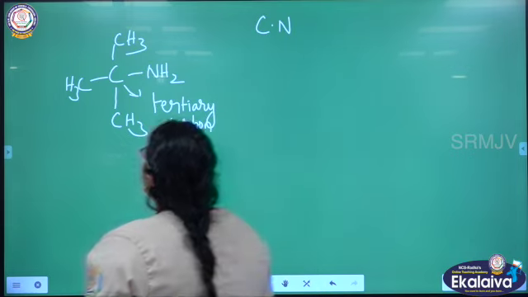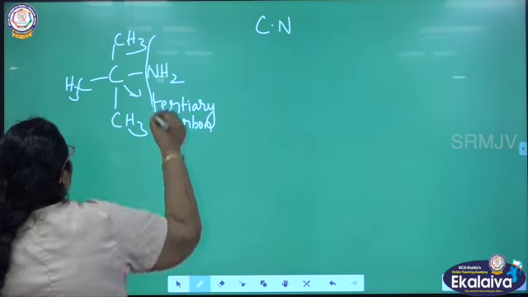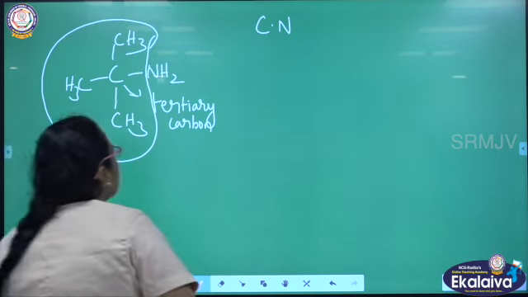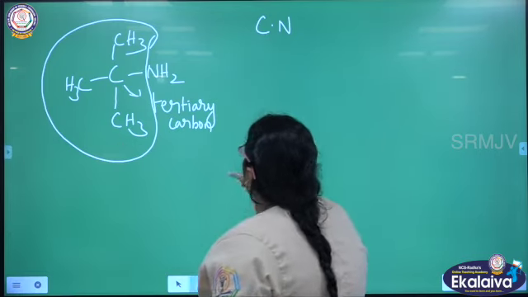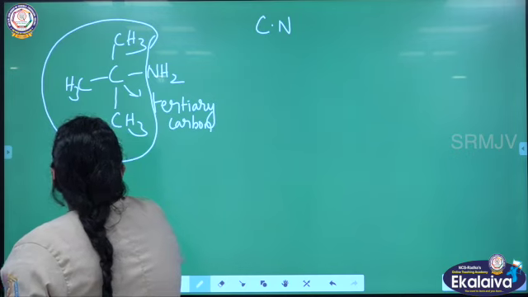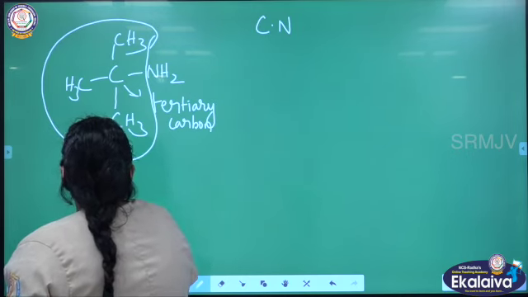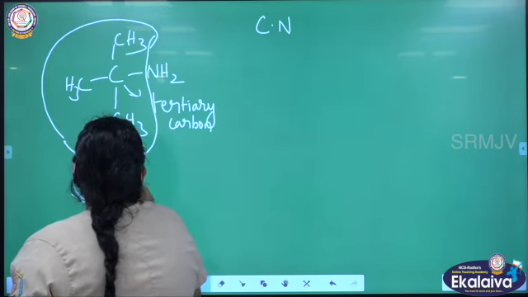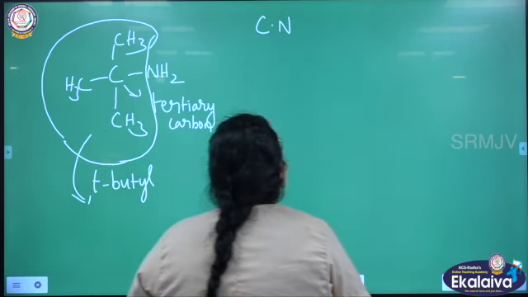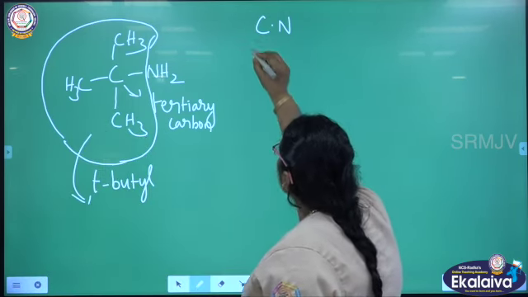And what is that group? It can be called tertiary butyl. How will you give the common name?